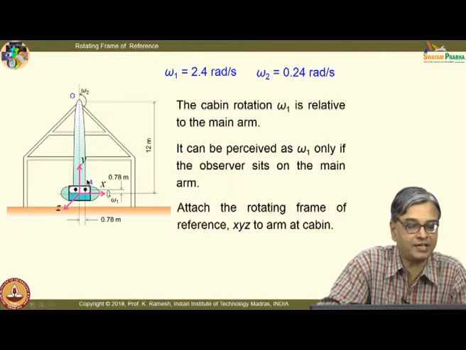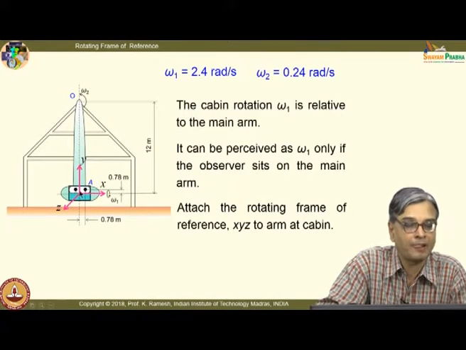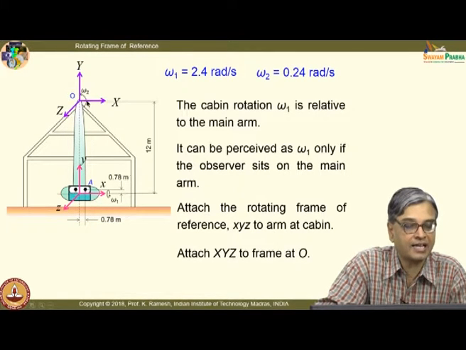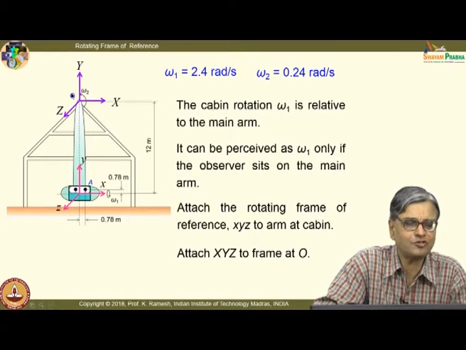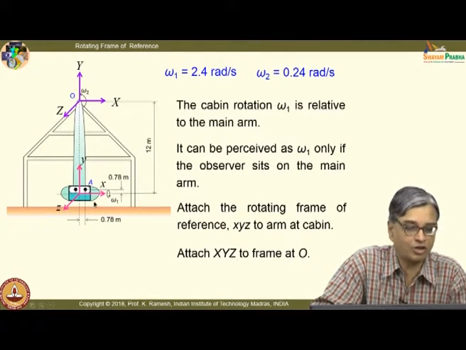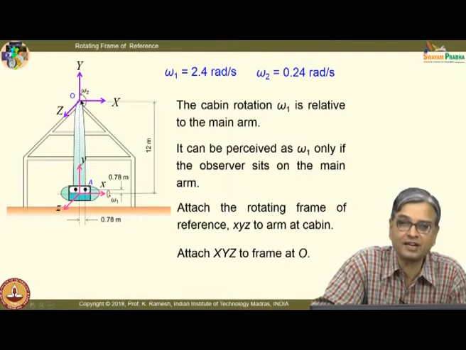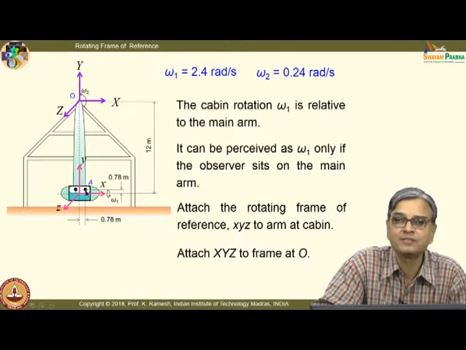So, I have the rotating frame of reference attached to this cockpit at this point. I have the fixed frame of reference attached here. It is just to make our mathematics simple. Fine, you can also attach this frame here and then do the computation. But if I attach the rotating frame right on the cockpit, many of my calculations become simple and straightforward.